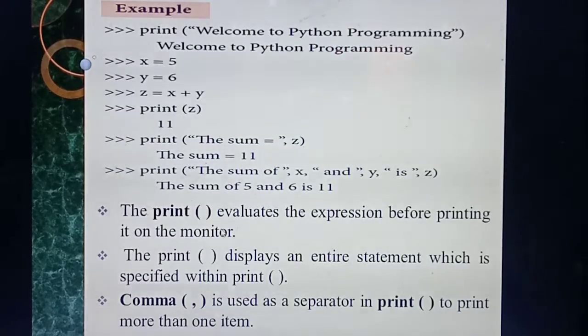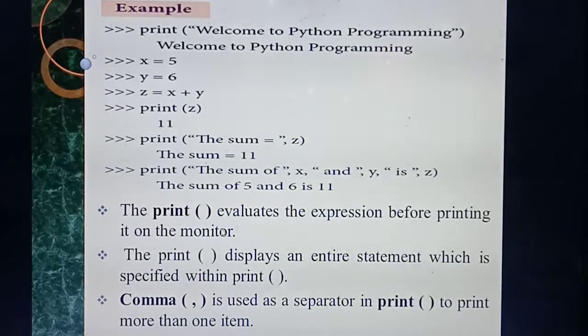Okay, so listen. Inside the printf, whatever things you are giving, it will evaluate the expression. For example, A plus B: before it prints on the output screen, it will evaluate the value of A plus B. So whatever you give inside the printf, before printing on the monitor, it will evaluate the value. And whatever sentence you give inside the printf, the same thing you get as output on the output screen.